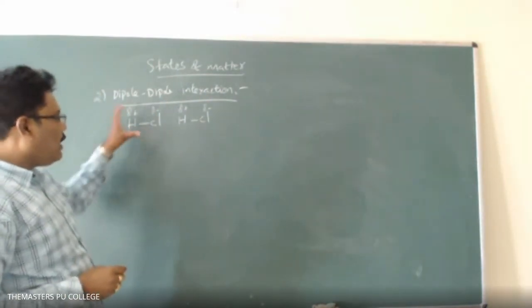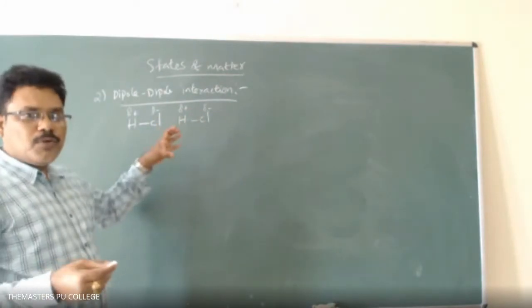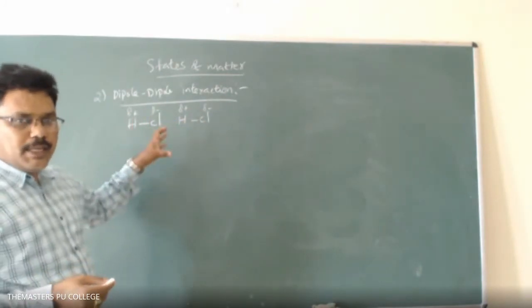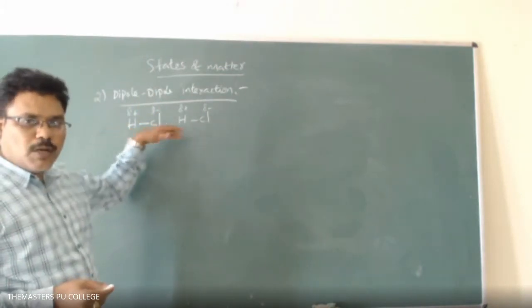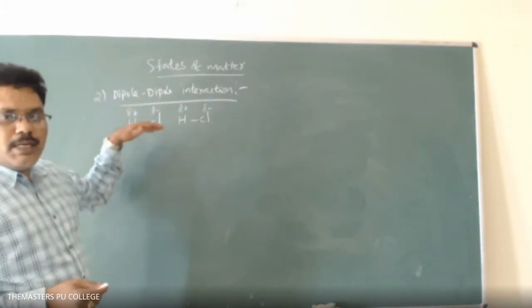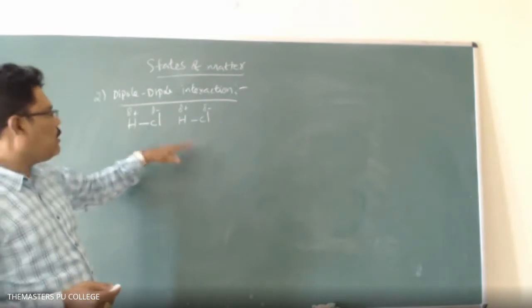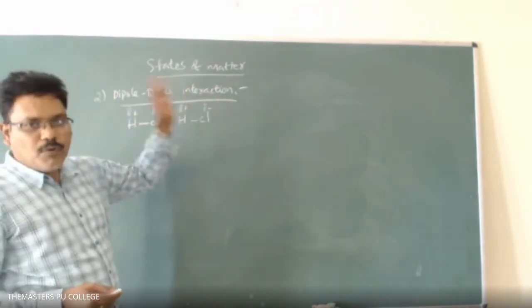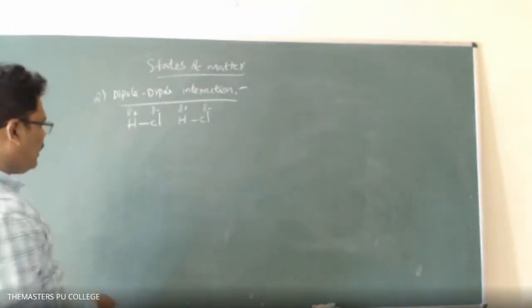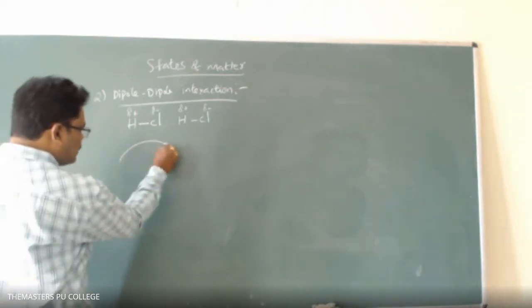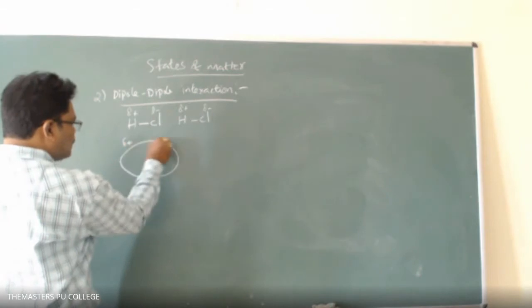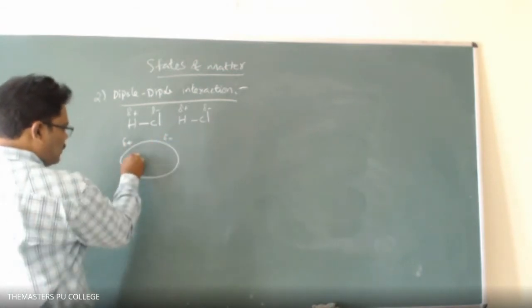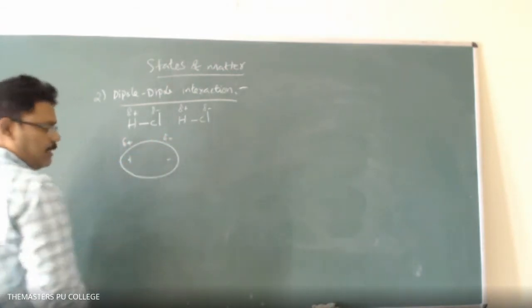Now, when these two molecules approach each other very closely, some attractive forces arise between them. That interaction energy is called dipole-dipole interaction. We can represent it like this: delta plus and delta minus, one end positive and one end negative.